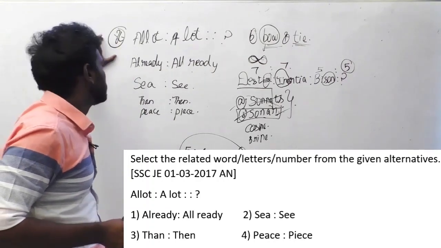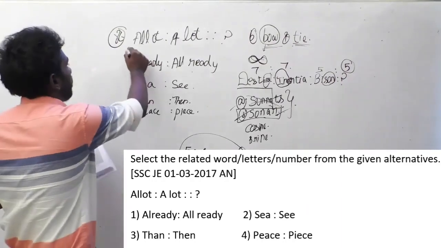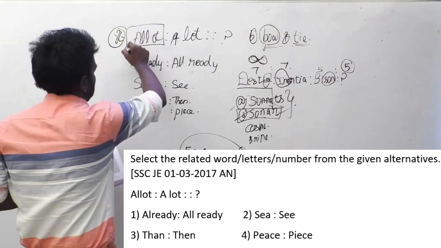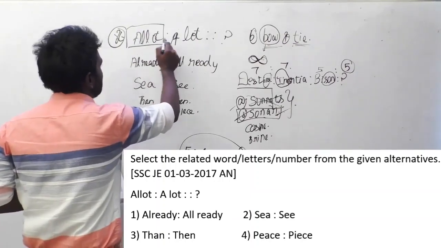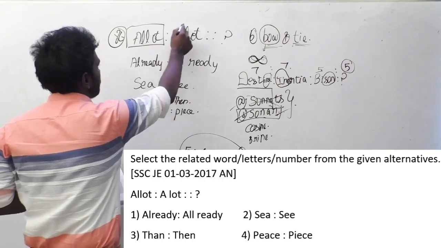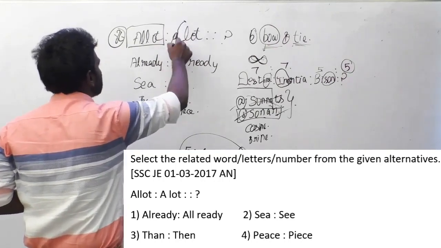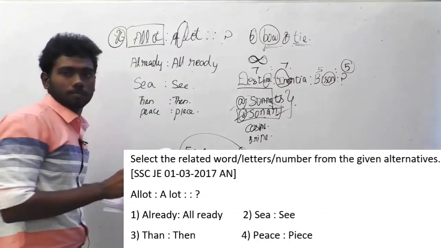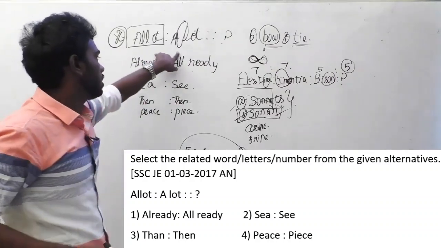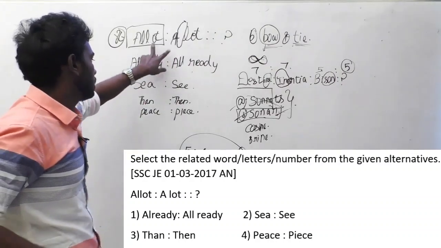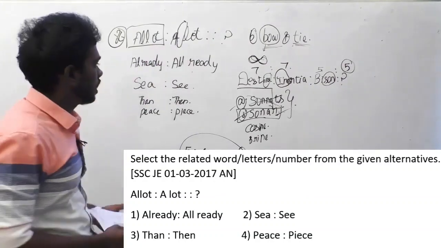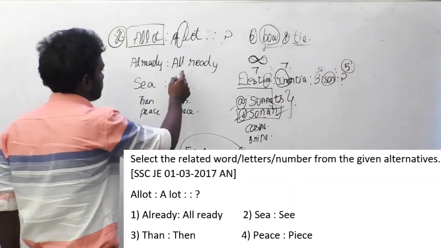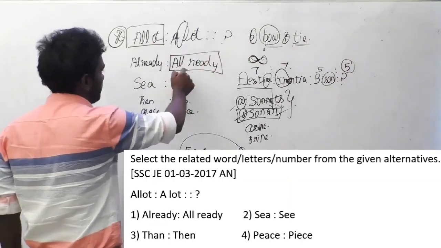The logic here is "allot". Allot is a separate word. If you separate this word into A plus lot, the alphabet L is missing here. If you look at the options, you have to look in a way that in the same way L must be missing in an option, and this is the option which is going to miss it because it is already here.